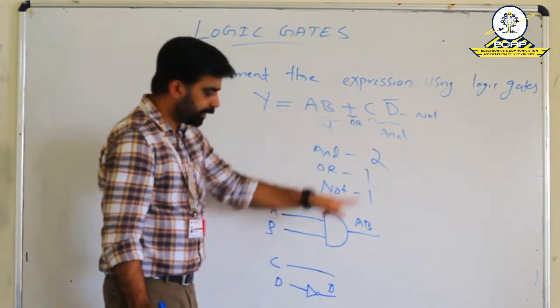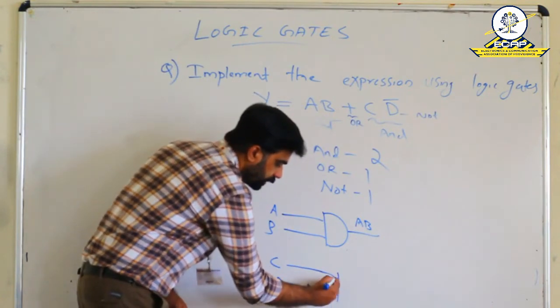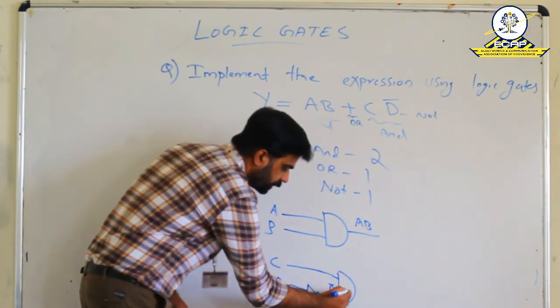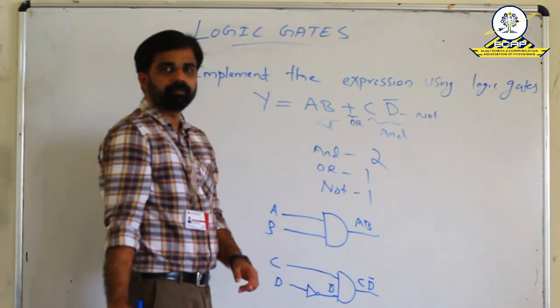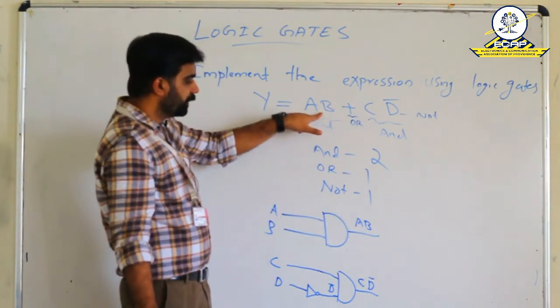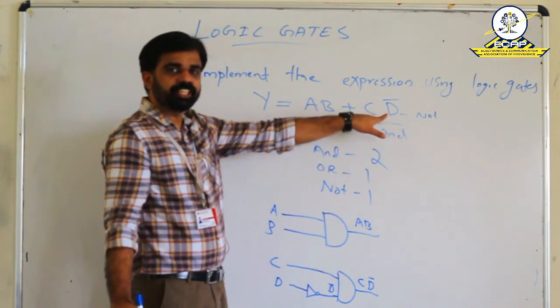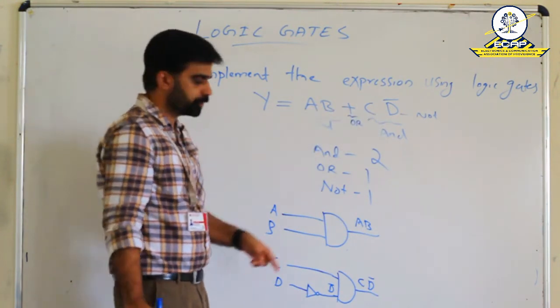We have to AND together these two, that is C and D bar. For that, our second logic gate, the AND gate, is used. Here we will get CD bar. So here we generate our AB, here we generate our CD bar. Now we have to OR these two expressions together.